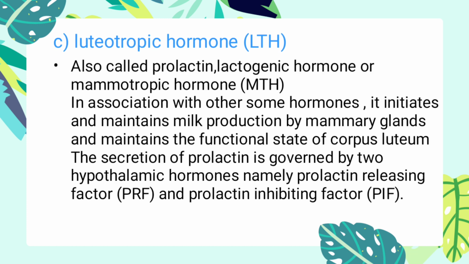The third one is luteotropic hormone, also called prolactin, lactogenic hormone or mammotropic hormone. In association with some other hormones, it initiates and maintains milk production by mammary glands and maintains the functional state of corpus luteum. The secretion of prolactin is governed by two hypothalamic hormones, namely prolactin releasing factor and prolactin inhibiting factor.